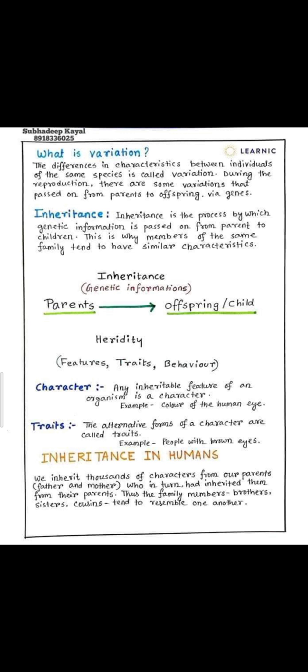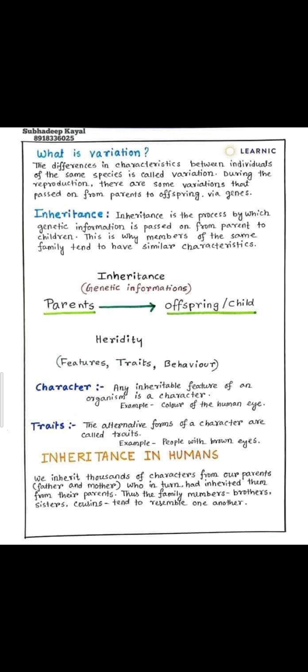What are characters and traits? A character is any inheritable feature of an organism. Any feature that can be inherited is known as a character. For example, color of the human eye, skin color, shape of the tongue, ear. Traits are the alternative forms of characters. For example, people with brown eyes, people with black eyes, people with colored eyes, these are the traits.